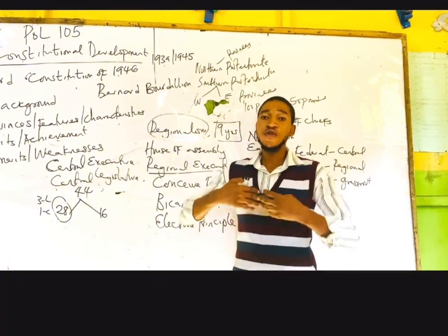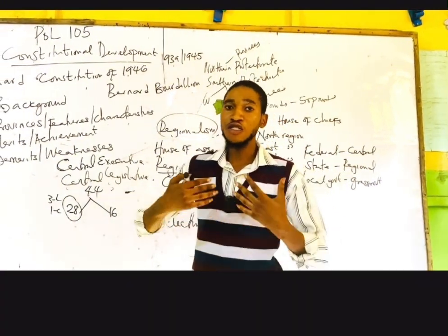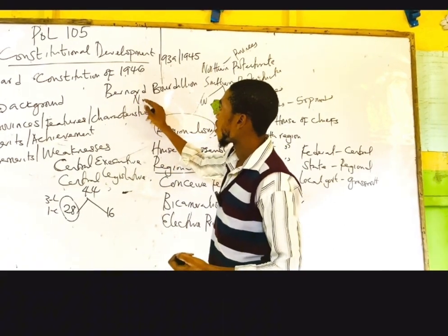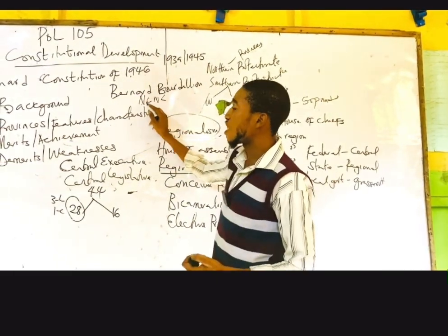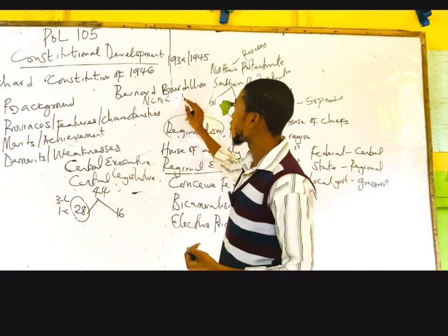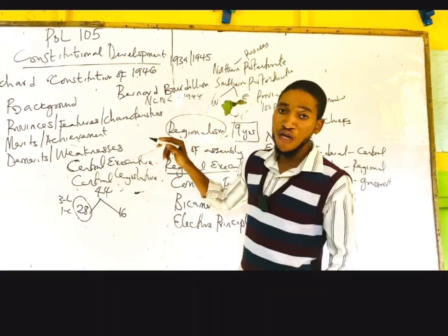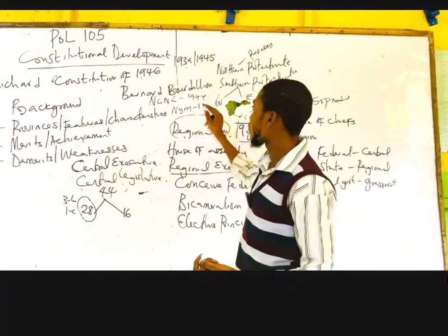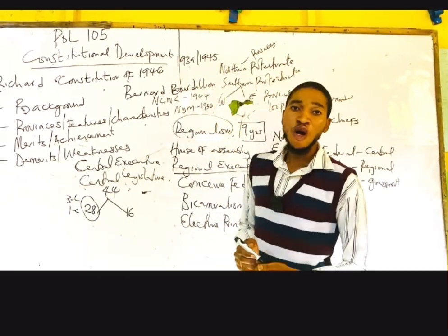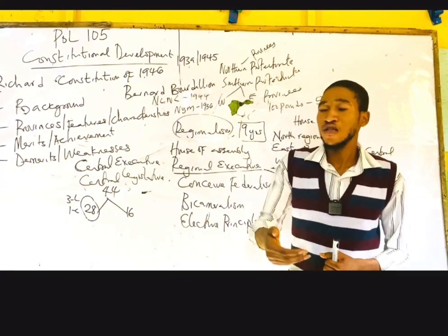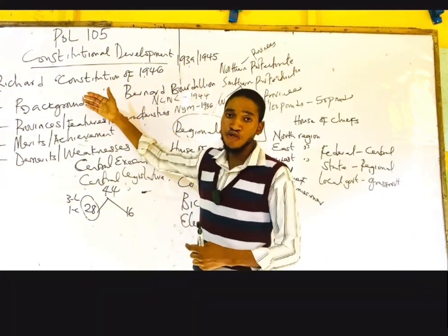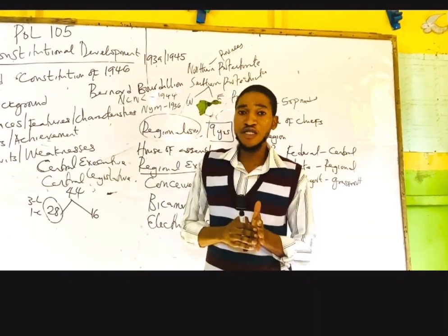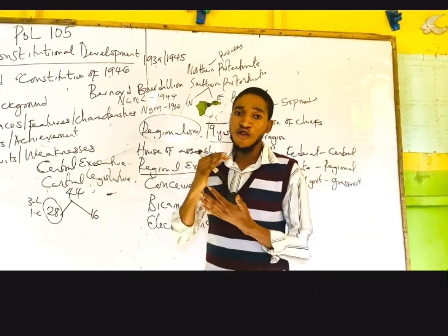Definitely, we also have political parties in Nigeria. During this time, we have parties like the NCNC, National Council of Nigeria and the Cameroons, formed in 1944 by Herbert Macaulay. We have the NYM, Nigerian Youth Movement, that was formed in 1936. They were all political parties in existence under the Richard Constitution. So all these can be some of the merits of the Richard Constitution.